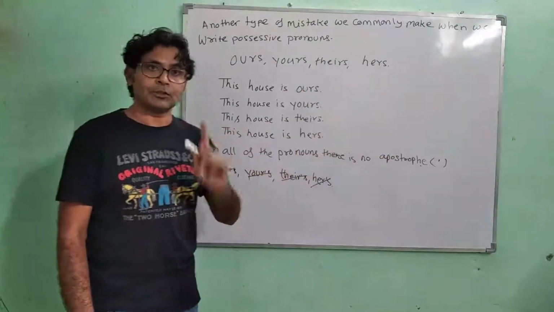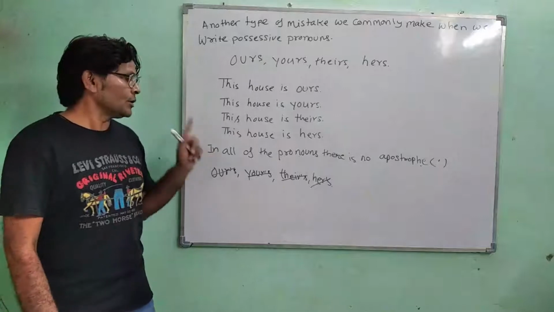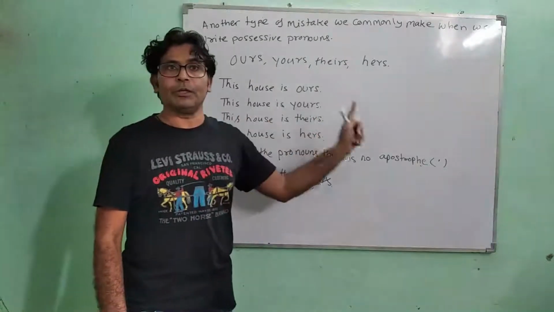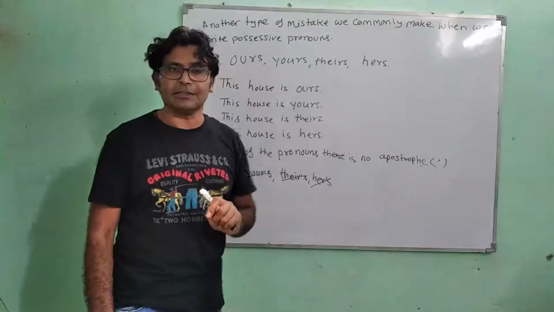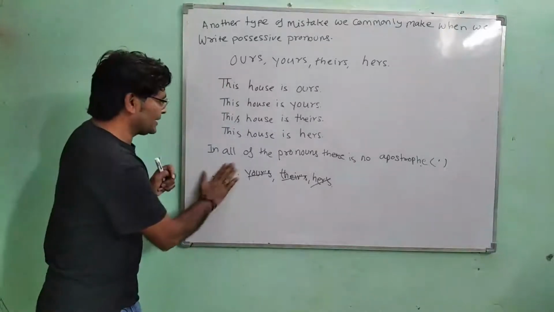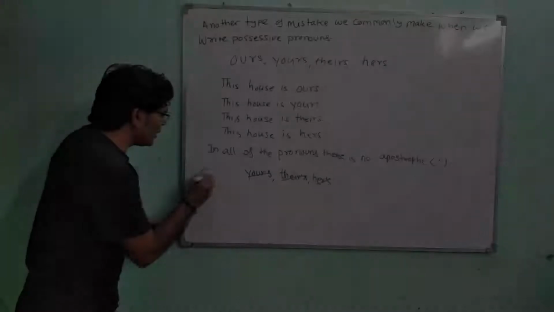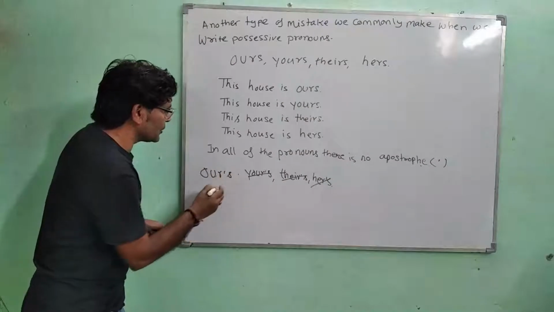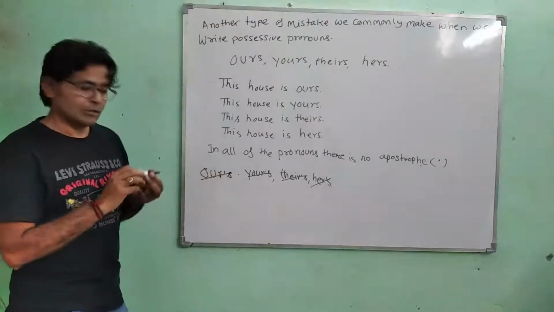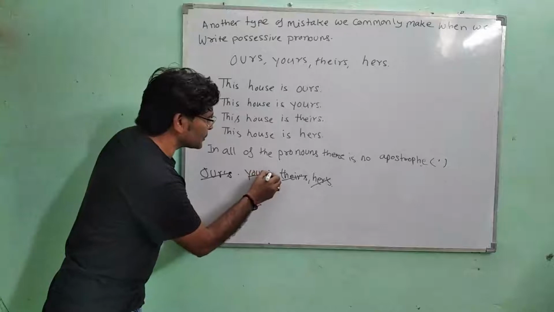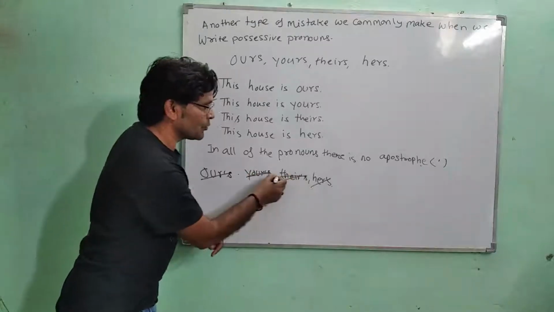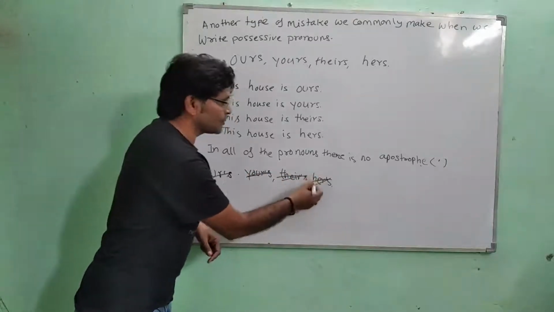No. So we don't use an apostrophe with possessive pronouns in a sentence. Ours with an apostrophe is wrong. Yours with an apostrophe is wrong. Theirs with an apostrophe is wrong. And hers with an apostrophe is wrong.